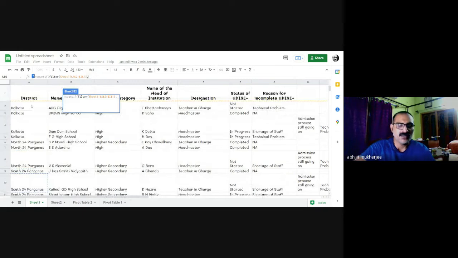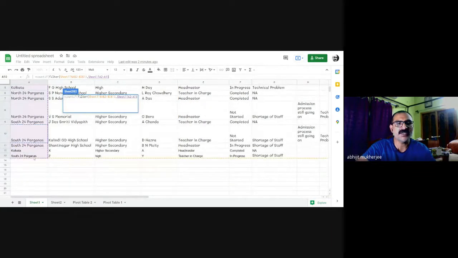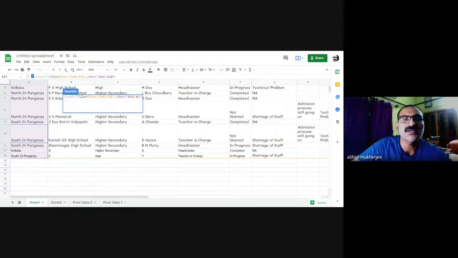Next, I select the first column, the names of the districts against which I am making the selection. Again, I insert the dollar signs, just to make sure that the data set is not missed.